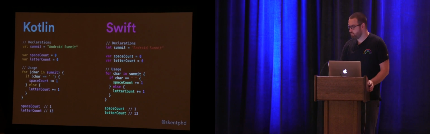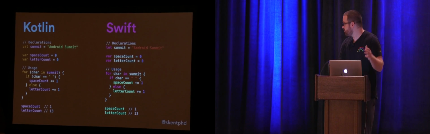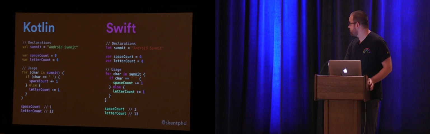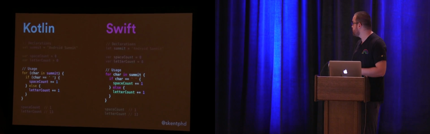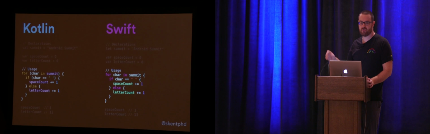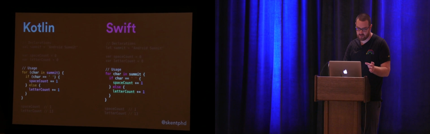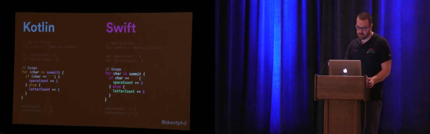So if we go a little bit above and beyond just basic assignment of things, one of the next things that we might think of as a super basic construct in a language that we're going to be using all of the time is looping constructs and conditional constructs. What this code does is not super important. It's counting spaces and letters in the string Android Summit. What I really want you to focus on is the looping that we have here, which is doing the calculation for us. So again, even if you are a Java developer who's never seen Kotlin or Swift before, my guess would be that you can look at this code and tell me what this does without too much effort. Again, the structure is extremely similar. We're missing parentheses in Swift. Those are optional when you're writing a for loop or an if statement. But otherwise, things look pretty much the same here.